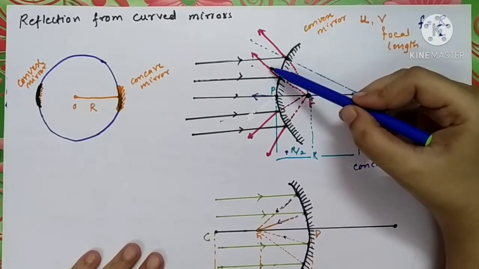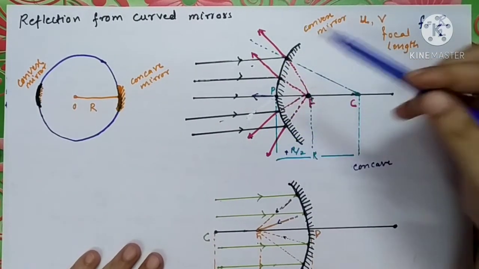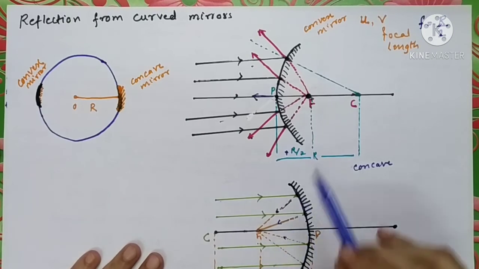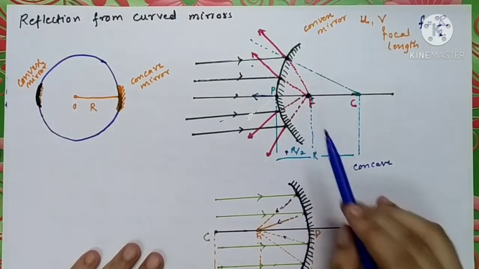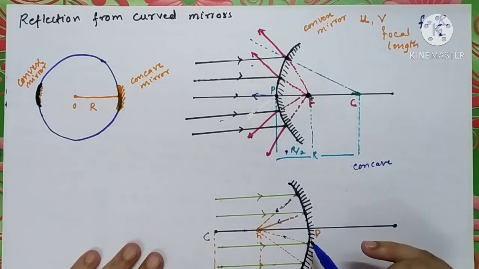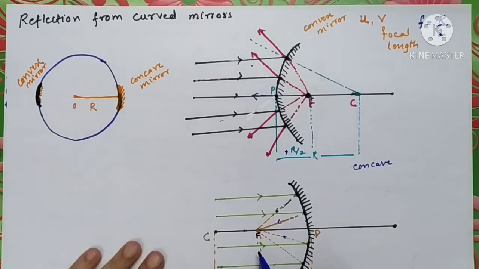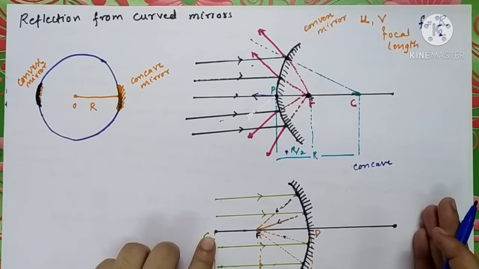See, the reflected rays in case of a convex mirror were diverging, while the reflected rays in case of a concave mirror are converging. That is why convex mirror is also called diverging mirror, while the concave mirror is also called converging mirror, because all the rays of light are coming together at a single point, and this image is on the same side as that of the object. It is not behind the mirror.